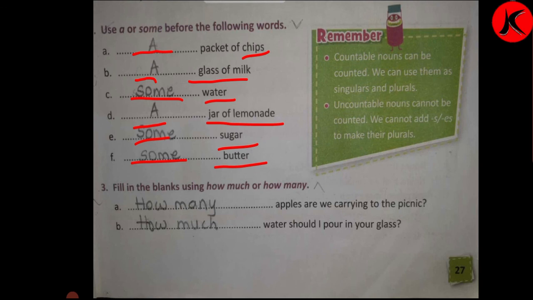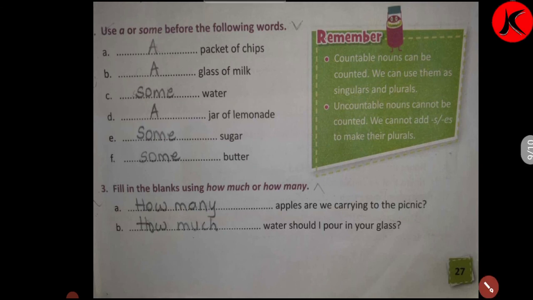हाउ मच वाटर शुड आई पॉर इनटू योर ग्लास. अब ये जो वाटर है वो अनकाउंटेबल है, लिक्विड फॉर्म है, राइट? सो फॉर दैट व्हाट वी हैव यूज्ड हाउ मच. First we used how many apples are we carrying to the picnic, and next is what? How much water should be poured in the glass. Now go to the next exercise.